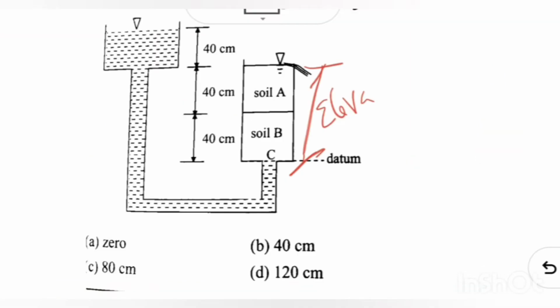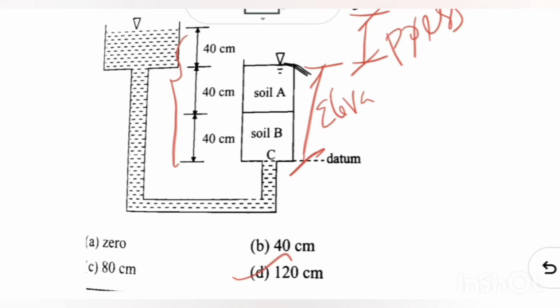We can say that from the point C, our water can rise till this point. So till this point it will rise for sure. That head is elevation head, and due to some pressure it will additionally rise to another height, that is pressure head. So summing up all the heights will give our piezometer head. So 40 plus 40 plus 40, so 120 centimeter, D is the answer.